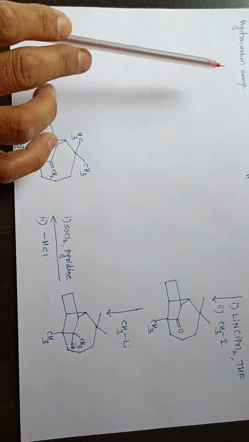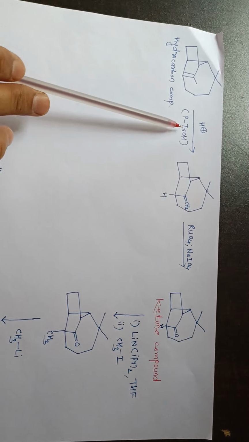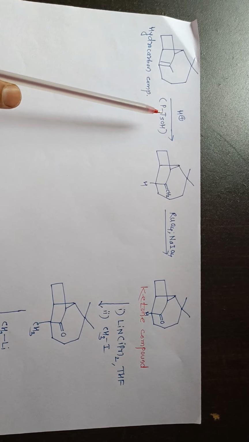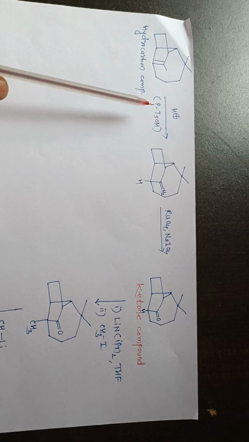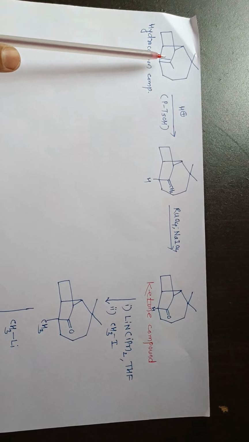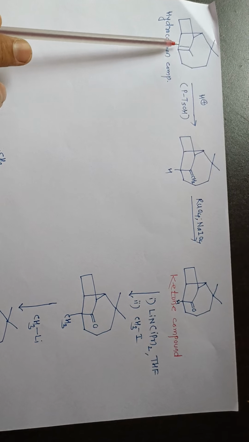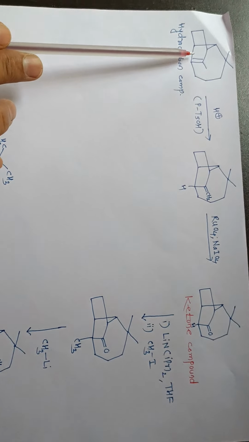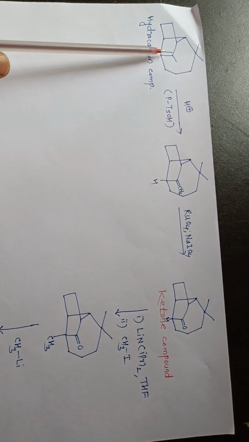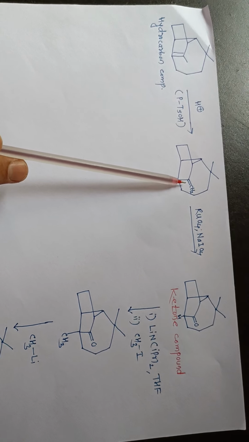Then this hydrocarbon compound will react with H plus under acidic condition. Under acidic condition, the strained endocyclic double bond will isomerize easily to exocyclic position. So this double bond is endocyclic, it is strained under acidic condition in presence of H plus. That strained endocyclic double bond will isomerize to the exocyclic double bond.